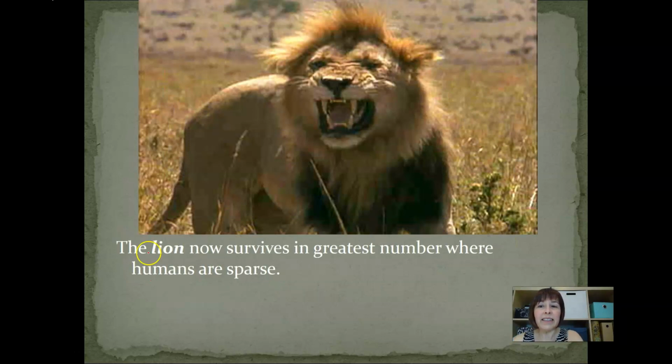The lion, king of the jungle, now survives in greatest numbers where humans are sparse. They are threatened by encroachment on their territory.